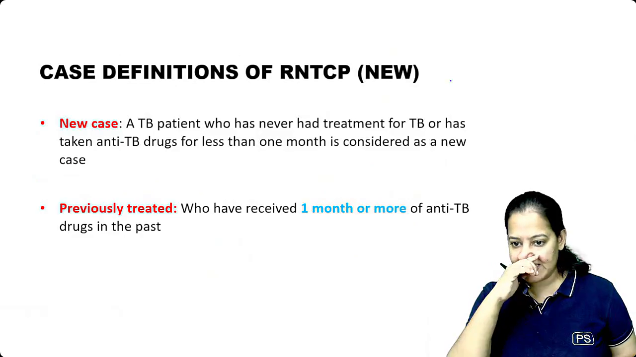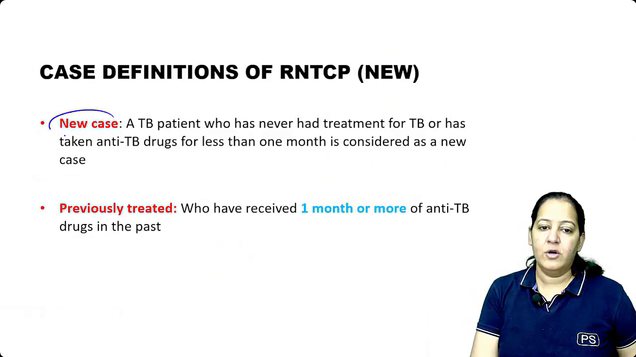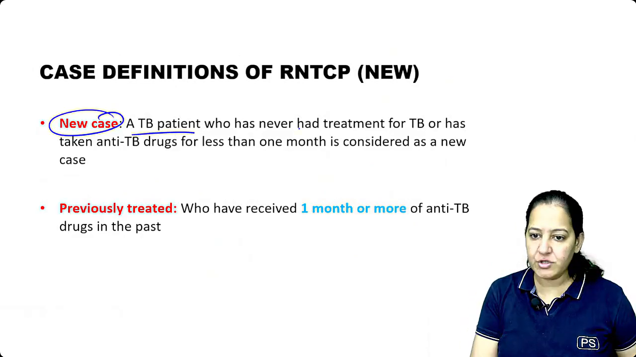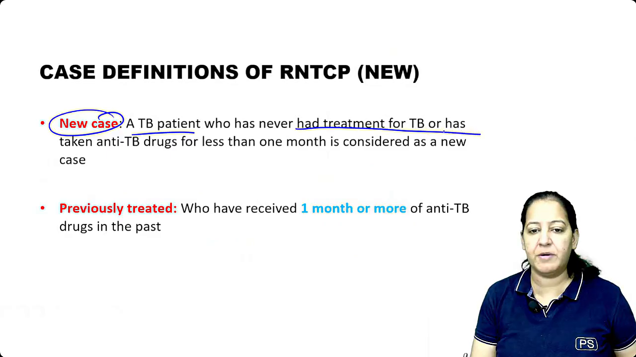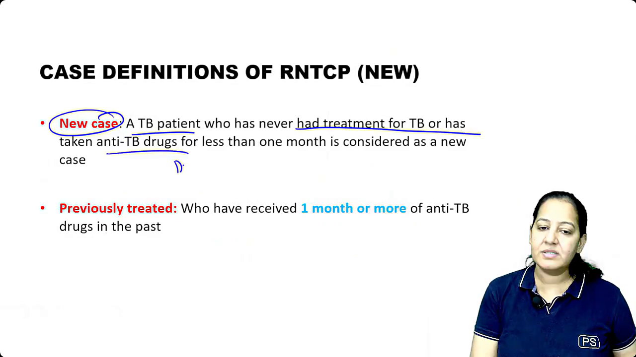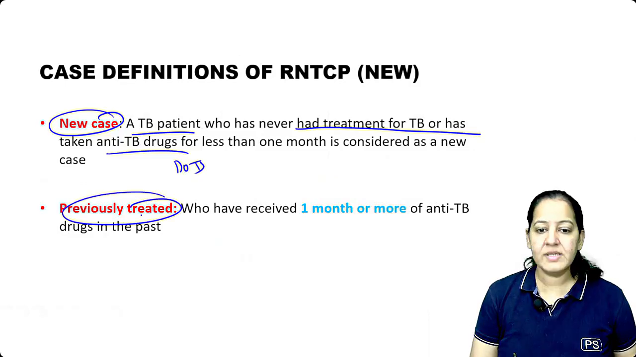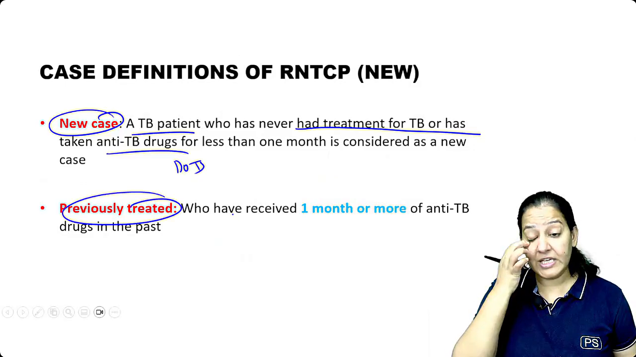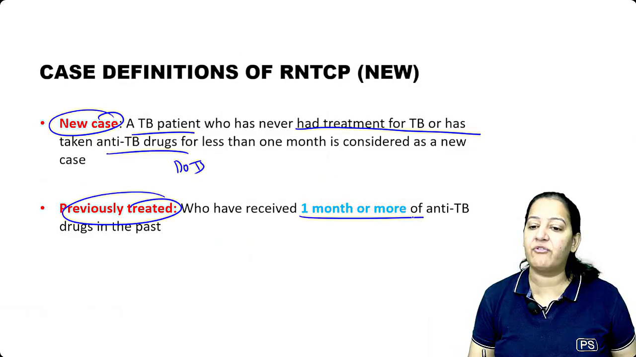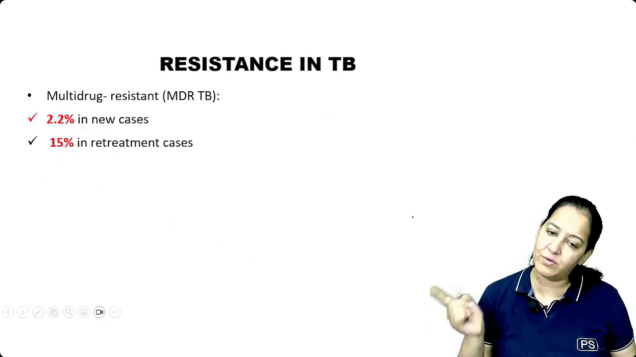And who is a case? Who's a new case? A patient of TB who has never taken the treatment of TB in the past, who has never taken the DOTS treatment in the past. That is considered as a new case. Who is a previously treated case? Who has received at least 1 month of treatment in the past and left in between. That is known as previously treated.